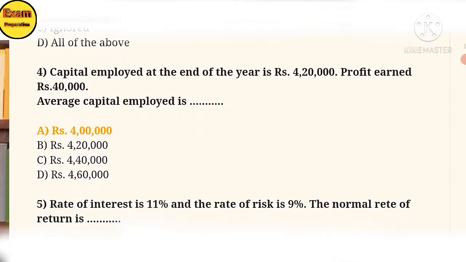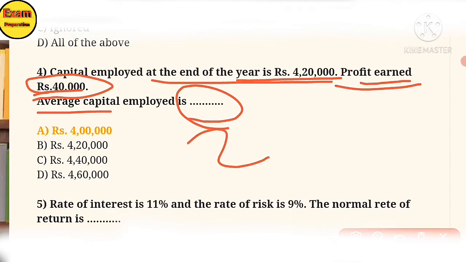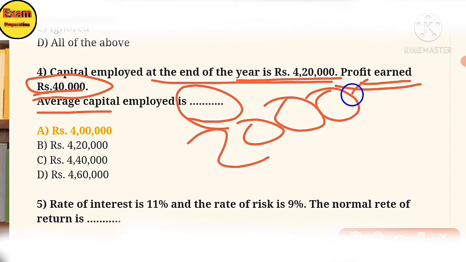Capital employed at the end of the year is 4,20,000. Profit earned is 40,000. Average capital employed is? Here the profit earned is 40,000, so half of that is 20,000. From the capital employed of 4,20,000 you deduct 20,000, and you will get the answer 4 lakh.